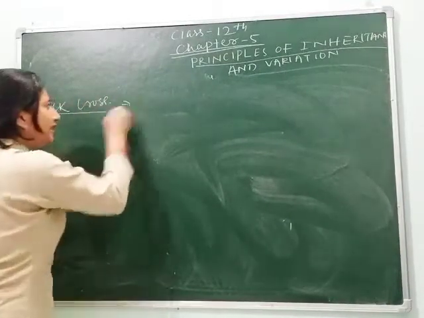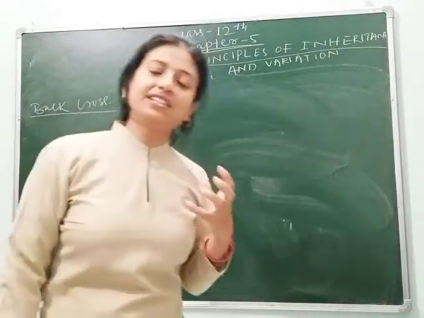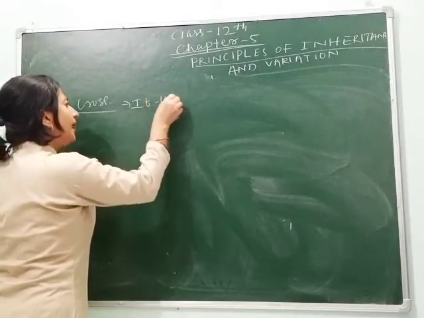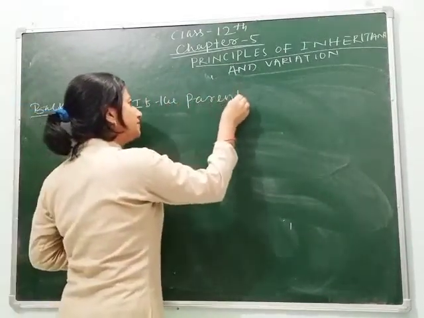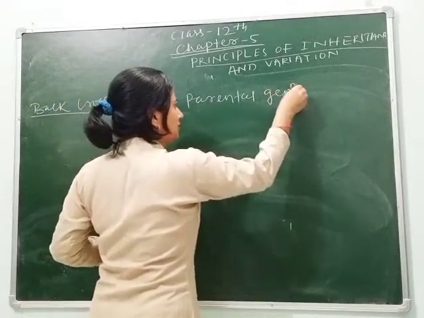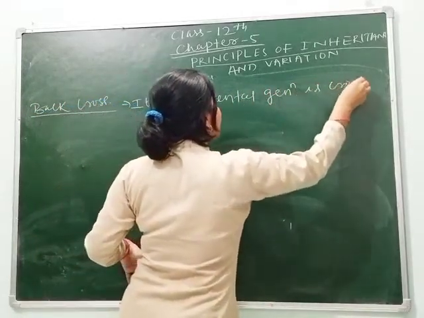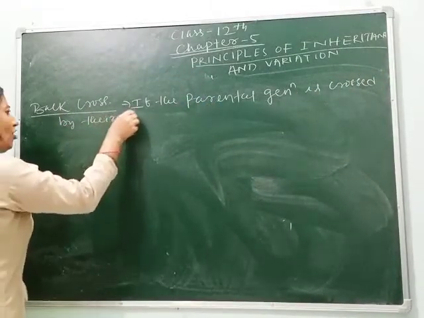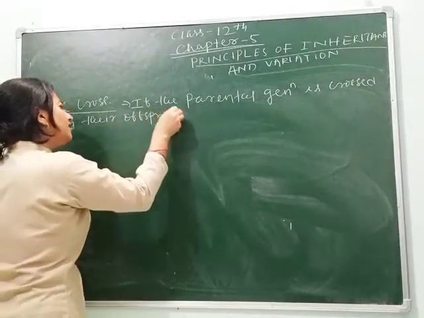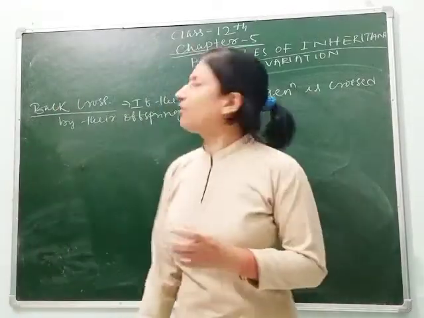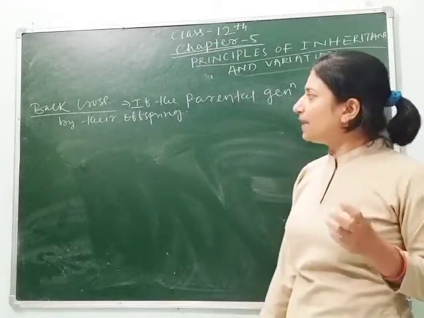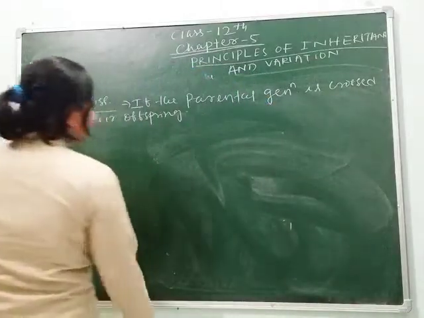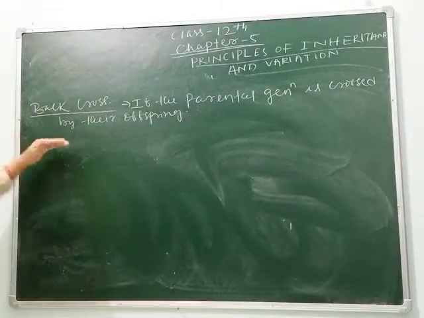Here, the parental generation is crossed with their offspring. Its importance is that it is normally done in crop breeding programs or plant breeding programs for forming hybrid and desirable varieties.